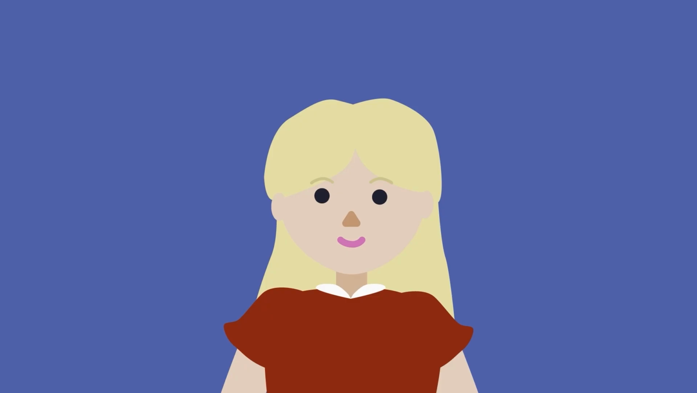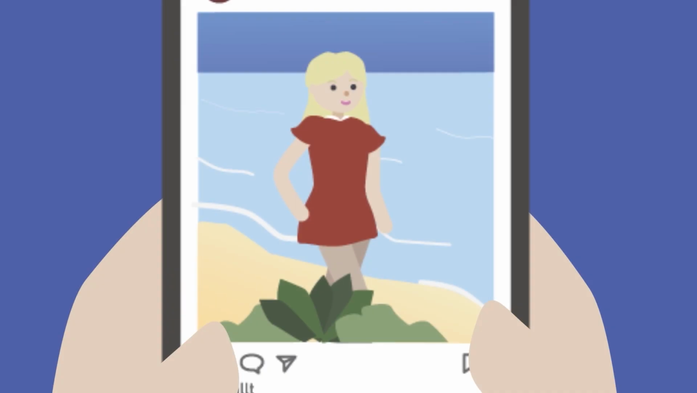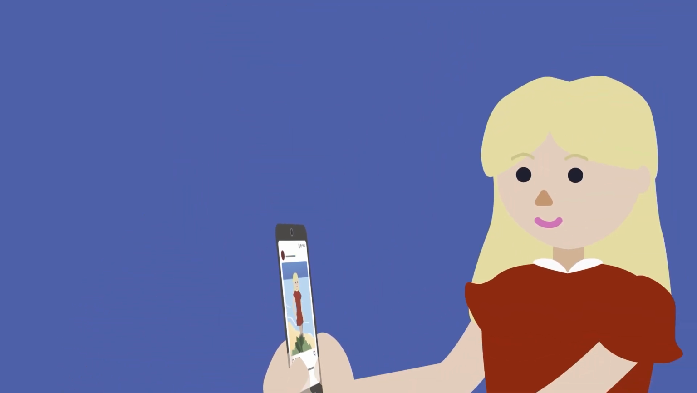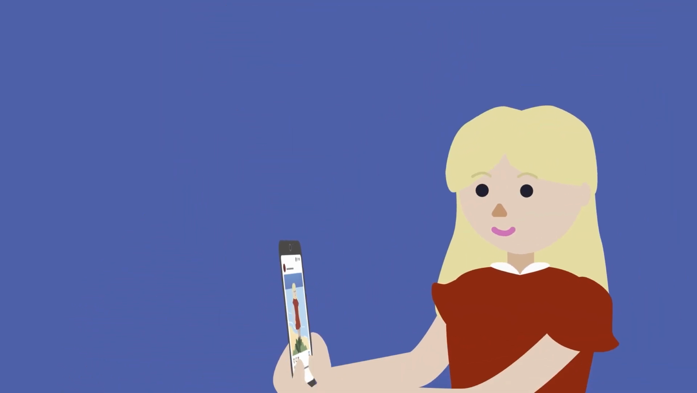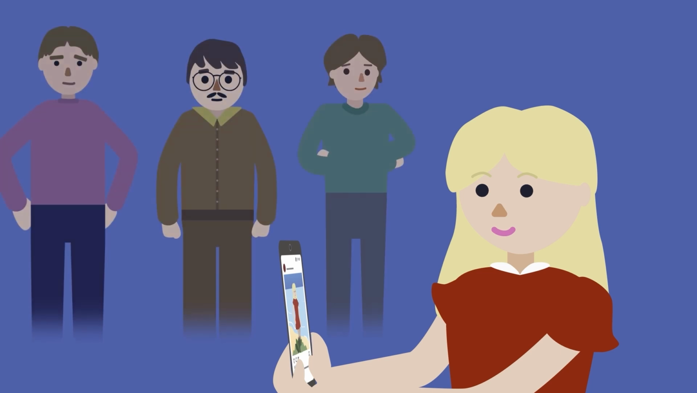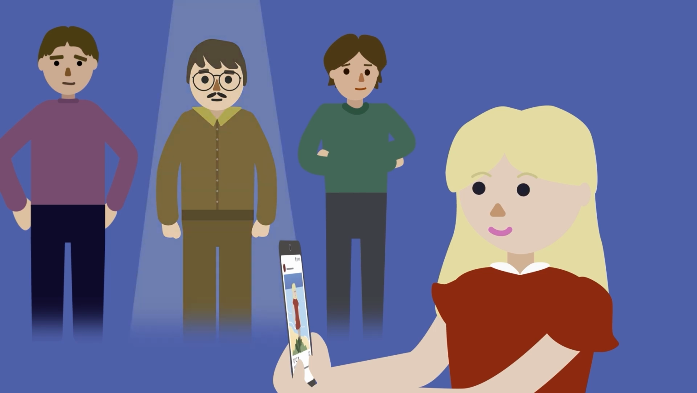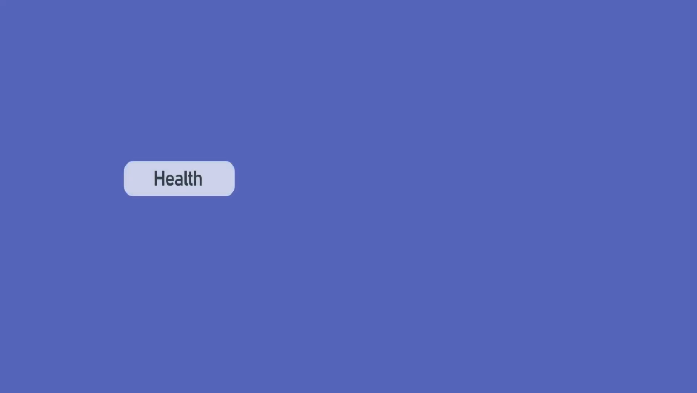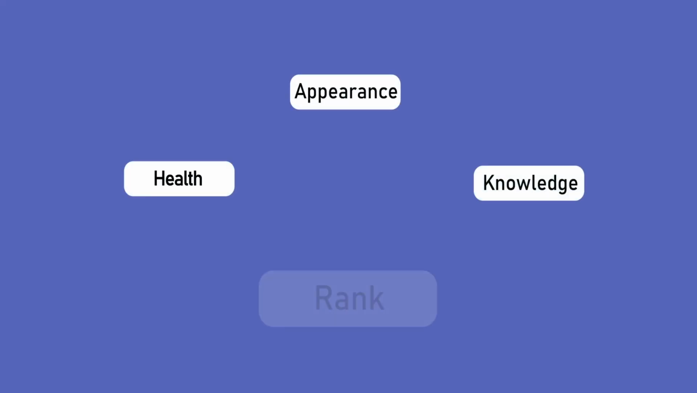For example, she has expertly portrayed herself on social media. She gets numerous likes and positive comments, which she takes delight in. Her appearance on social media increases her attractiveness and expands her choice of attractive partners for reproduction. Selection chooses the specimens with the greatest potential for continued development. The criteria for this are needs such as health, appearance, and knowledge, which together determine the rank.